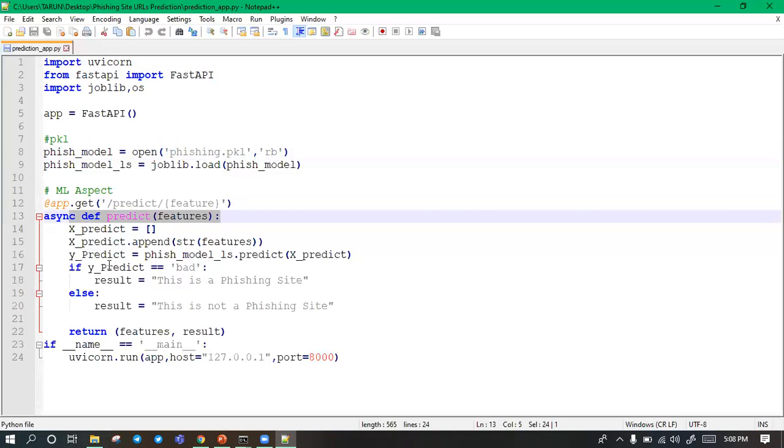After the function, the feature is the input. It will be converted into a string and appended into this list. Then my model, which I loaded here, will predict this URL, and if the label is bad, then this is a phishing site, and if the label is good, then this is not a phishing site.